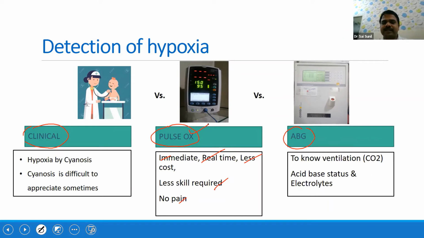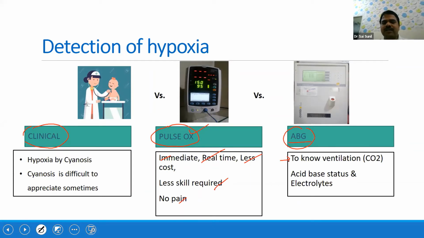Now blood gas. If the PaO2, the partial pressure of oxygen, is less than 50, then you call it hypoxia or hypoxemia. But it is not really required unless you want to know the ventilation status also, that means the carbon dioxide status. Then you need blood gas.